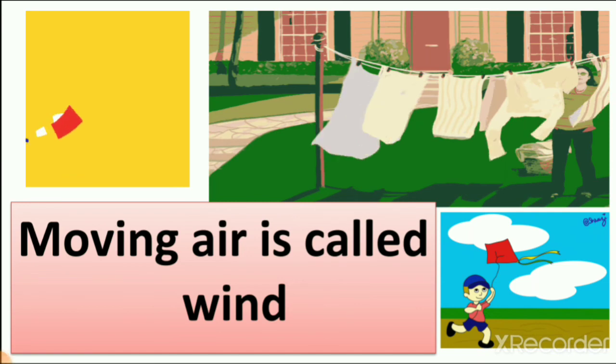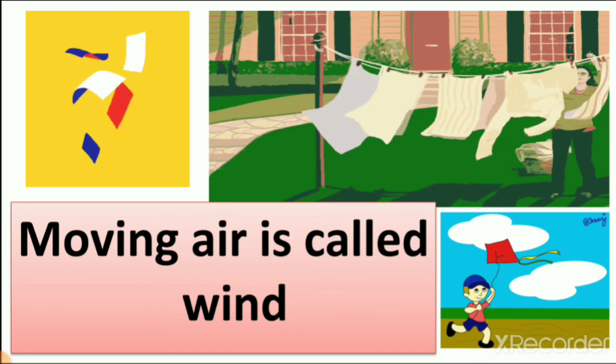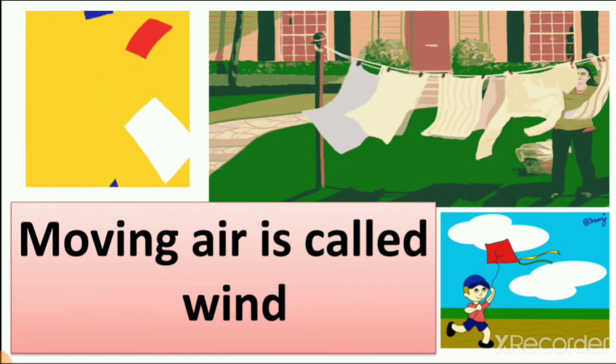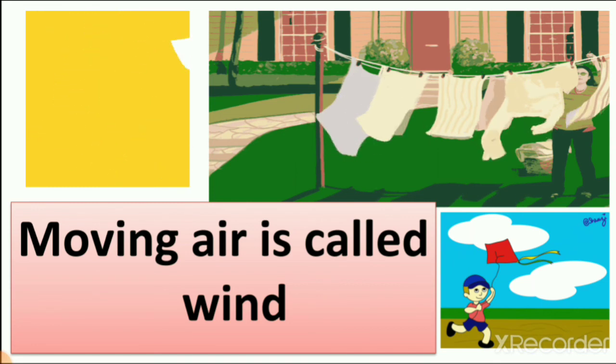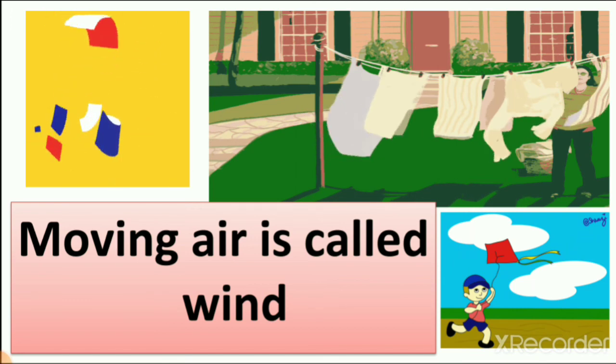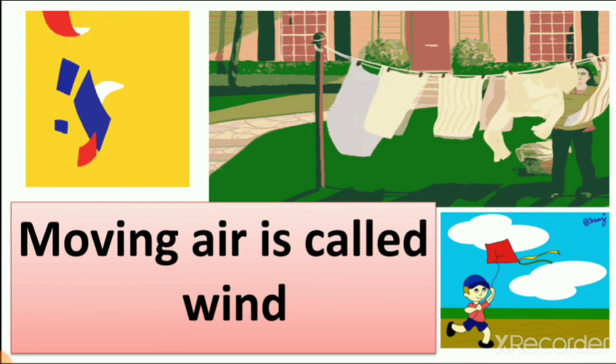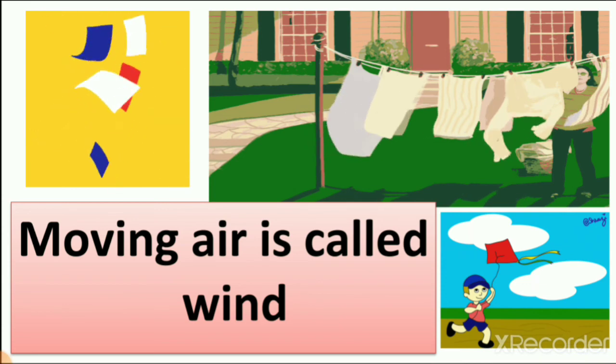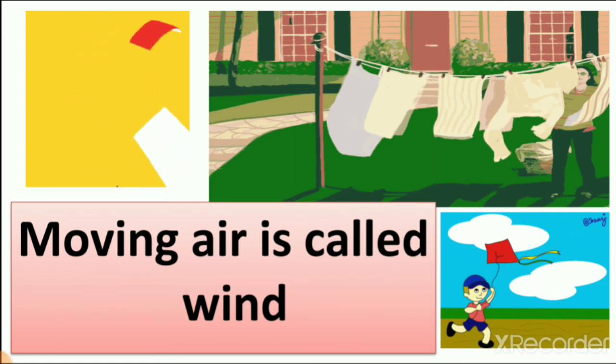So now what is the definition of wind? The air is all around us, but when air starts moving, we call it wind, right? So we also learn about windy days. On windy days you can see the trees are falling down, and because of wind the trees are moving, things are moving, lots of paper in the atmosphere, right? So moving air is called wind.